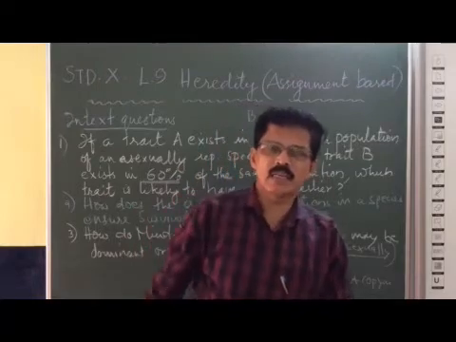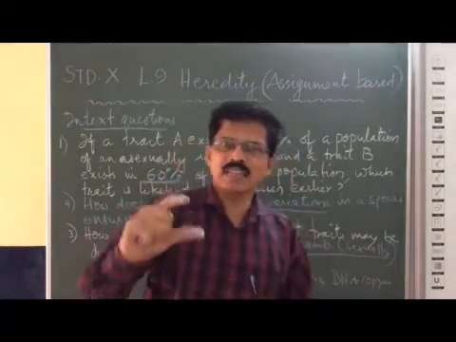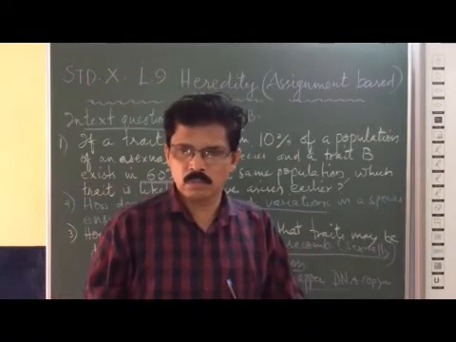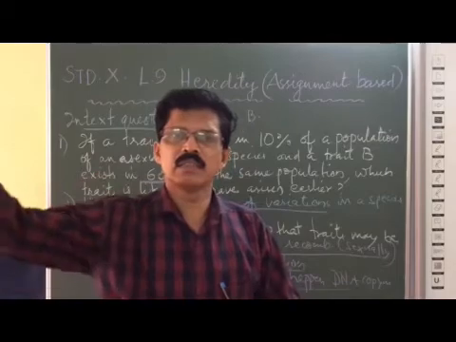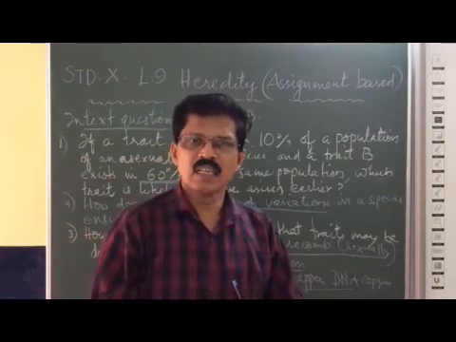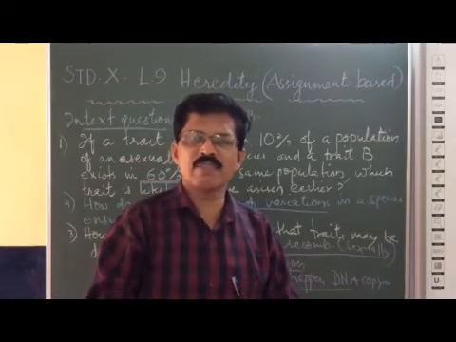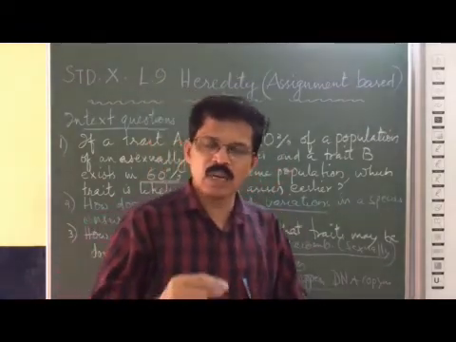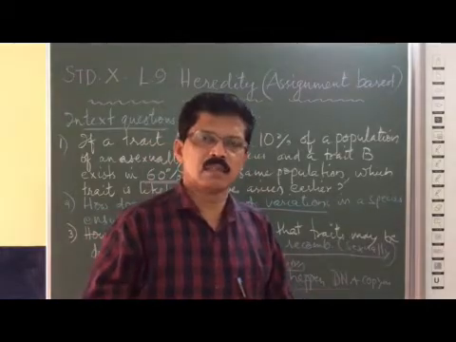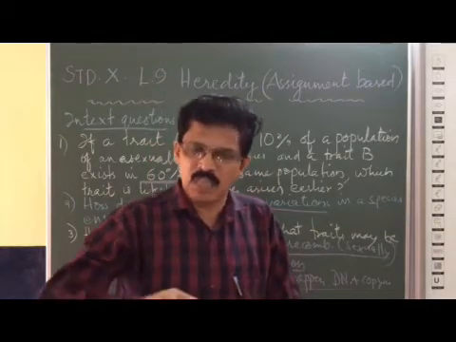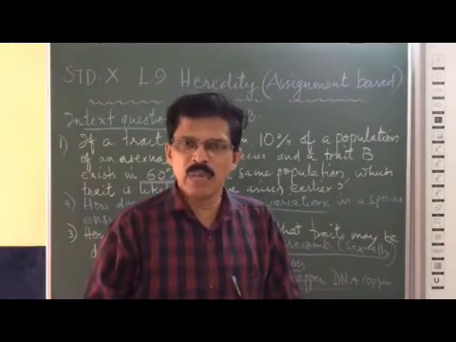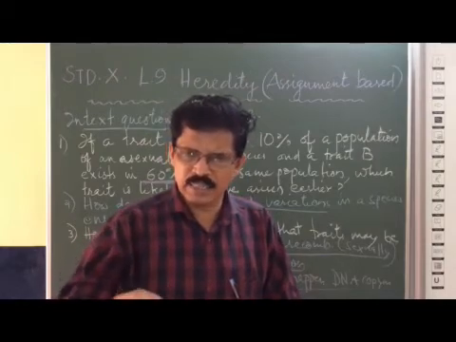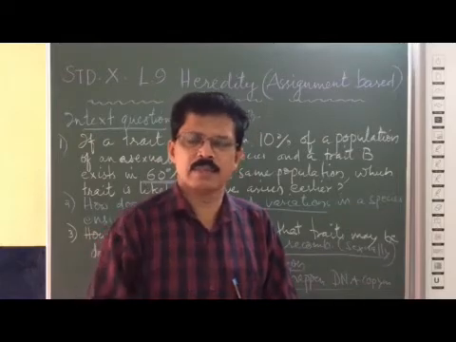For example, take bacteria living in warm or hot water. Most of the bacteria will die, but a certain bacterium which has a useful variation, maybe in the form of a thick cell wall, or maybe certain enzymes that it secretes to resist the heat, is able to withstand it.